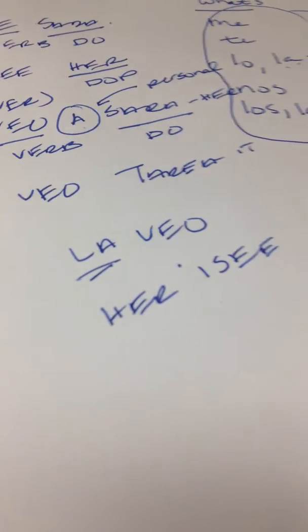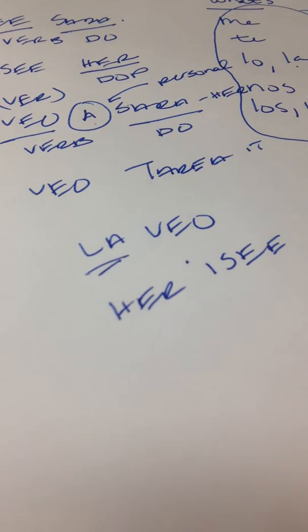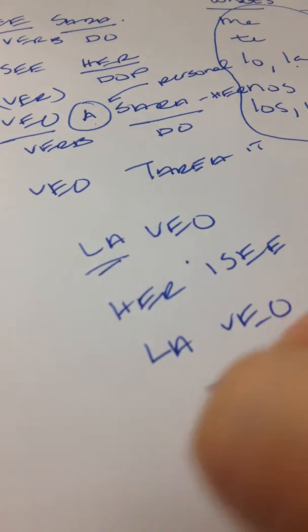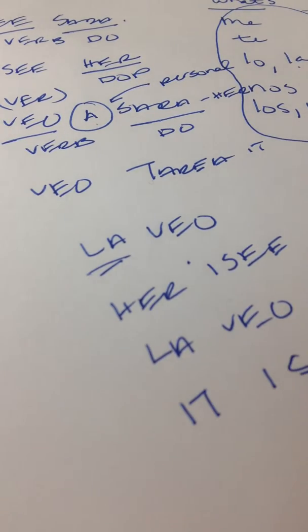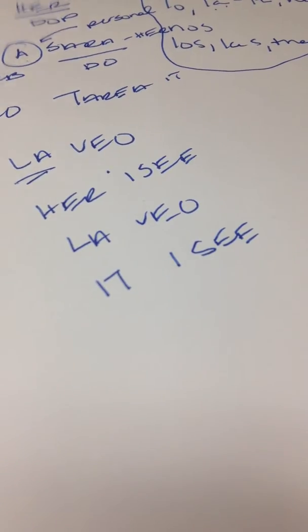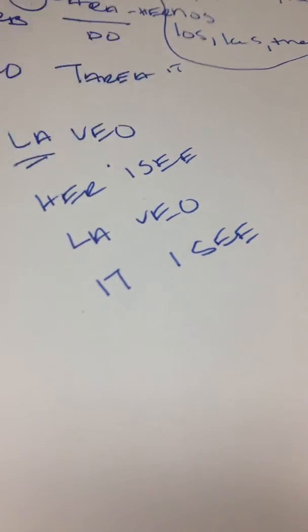Backwards, I know. And if you want to talk about the homework, homework is la tarea, we know it's feminine, and we know it's singular, so you'd have the exact same sentence, la veo, because you're talking about it, I see. And you know pronouns are non-specific, because hopefully you've mentioned what you see first, and then you're talking in the conversation. And you know what you're talking about. Okay, that's day 2. Let's do day 3.